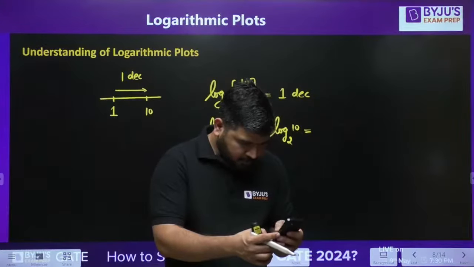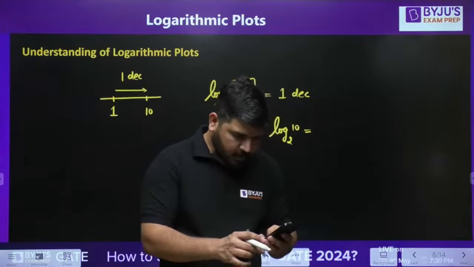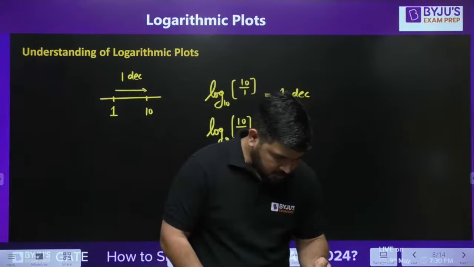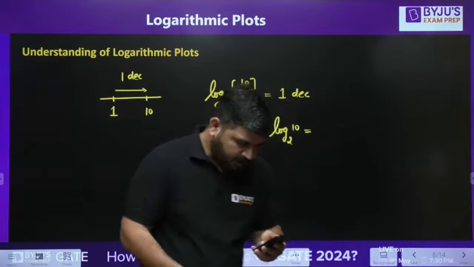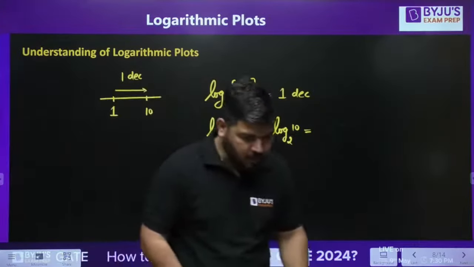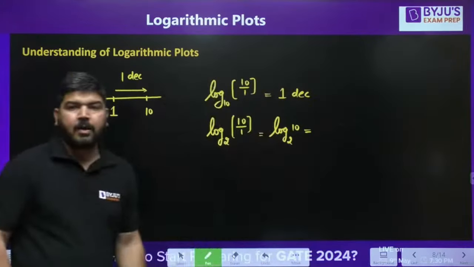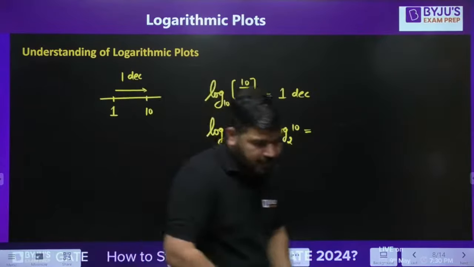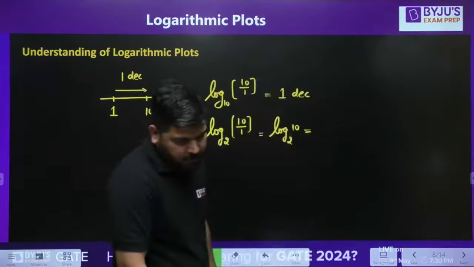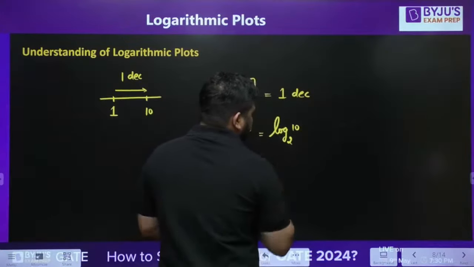I think my calculator is not working, because by default it is taking base 10, but I have to change the base to 2. So you have to calculate this value. Tell me guys, what is log base 2 of 10? If you can calculate this value, it will be very helpful for me. Okay, so this much of octave.